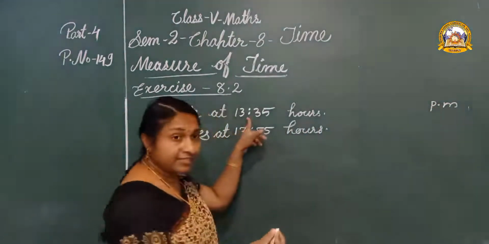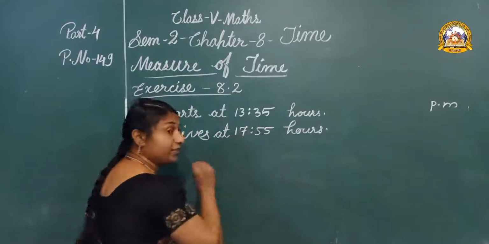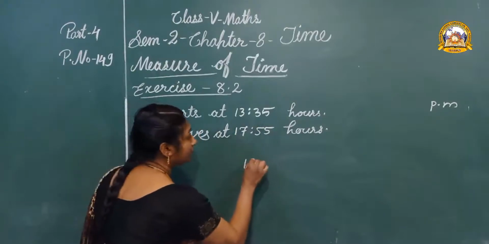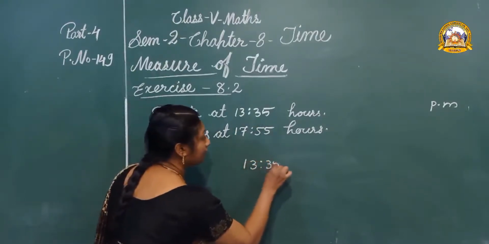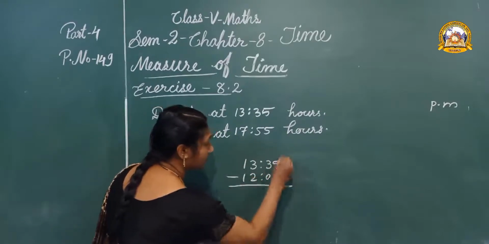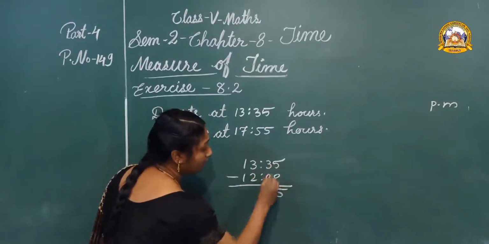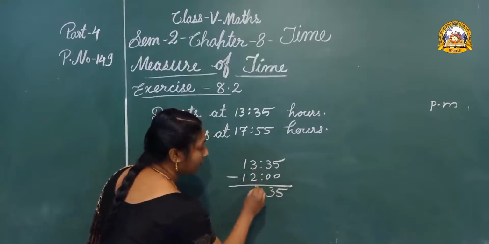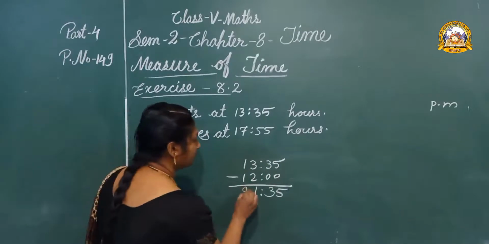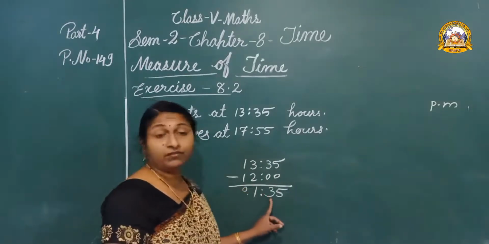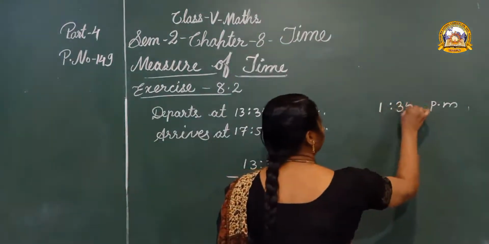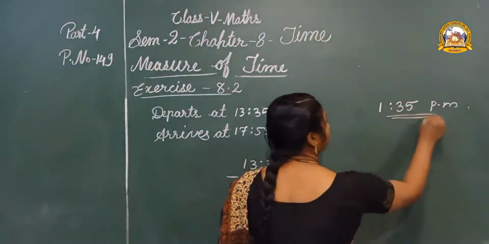And the next step, yes, subtract 12 hours from this time. 13:35 minus 12 hours. 5 minus 0, 5. 3 minus 0, 3. 3 minus 2, 1. Then 1 minus 1, 0. Okay, so the time is 1:35 p.m. First one.